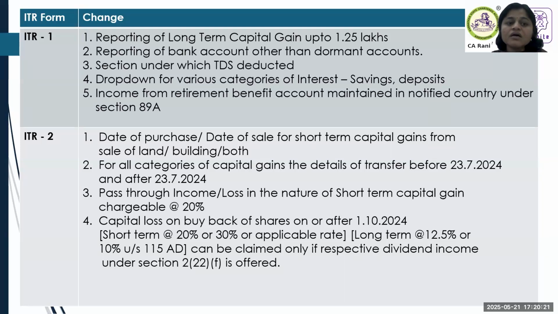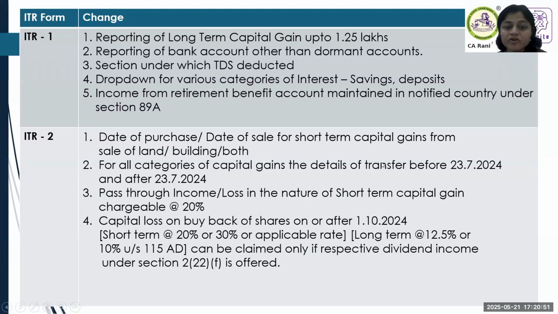So here onwards, the major change is on account of the amendment in capital gain provisions, wherein, as I told you, the difference on account of change in the category of the assessee, then differential rate with indexation 12.5%, without indexation 20%, then computation considering the number only for computation purpose, and up to July, after July, and buyback details, then pass-through income details, all those are the new amendments.